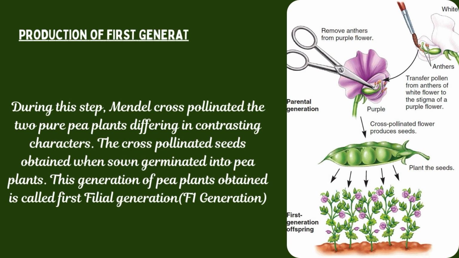After satisfying himself that the 14 varieties of pea plants are true to their character, Mendel started cross pollinating the pea plants differing in contrasting characters to obtain the first generation. In this setup, Mendel cross pollinated two pure pea plants differing in contrasting characters. After cross-pollination, the seeds were obtained, and the seeds, when sown, germinated into a new generation of pea plants. This generation was called the first filial generation, that is, F1 generation.